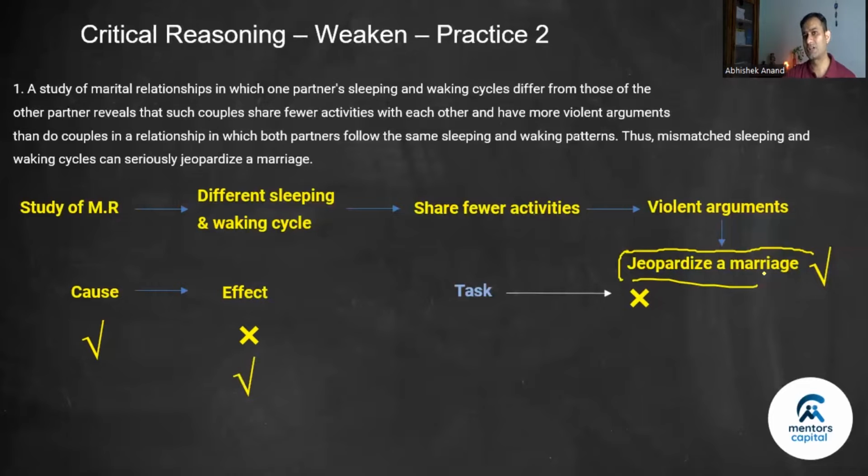The second way in which you can counter the argument is that effect happened without the cause. In class 1 we did that, the budget deficit one. So the effect happened without this cause, that is, there could be some other cause.